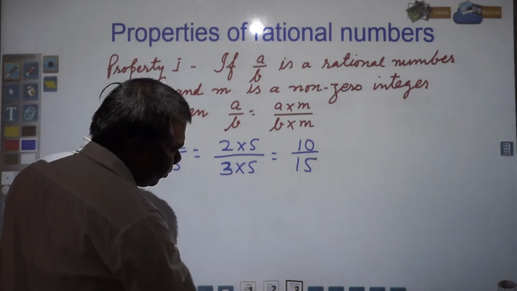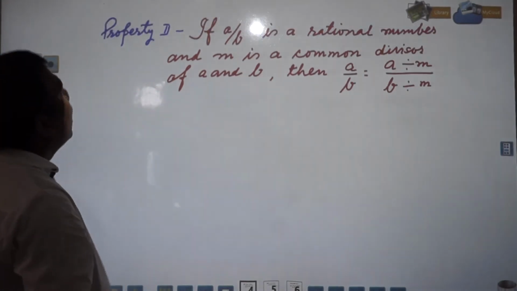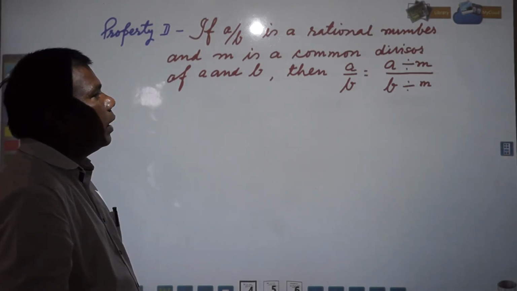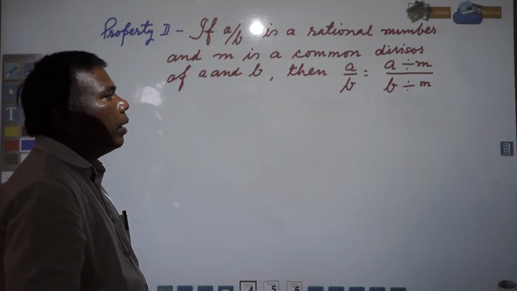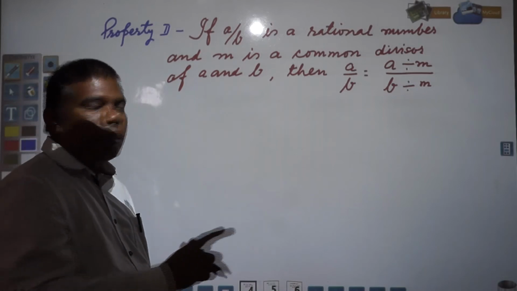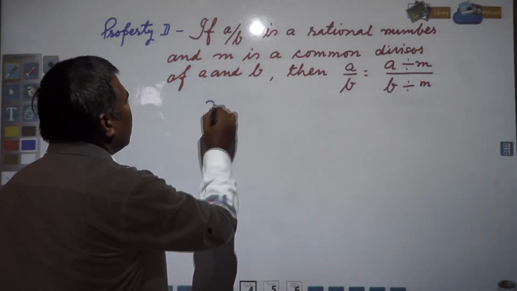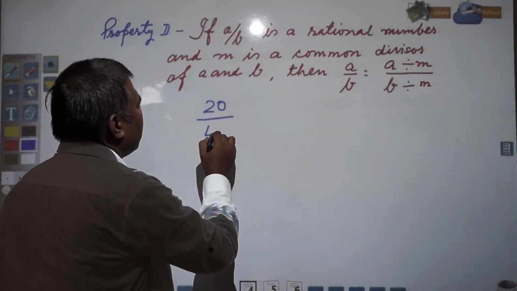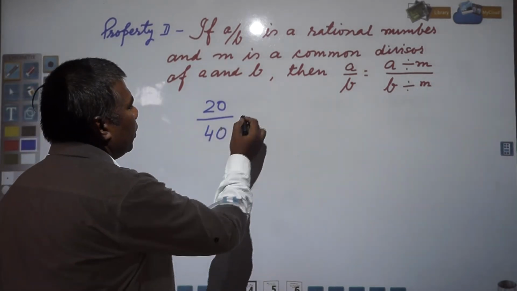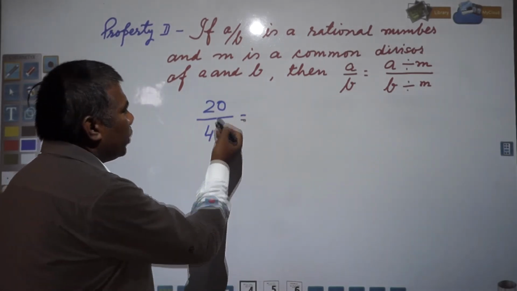Next you have: if A by B is a rational number and M is a common divisor of A and B, then A by B is equal to A divided by M and B divided by M. In the previous property we saw multiplication, here we have division. Same thing is there. Suppose you take 20 by 40. Here your common divisor can be 5, it can be 10, it can be 20 also.